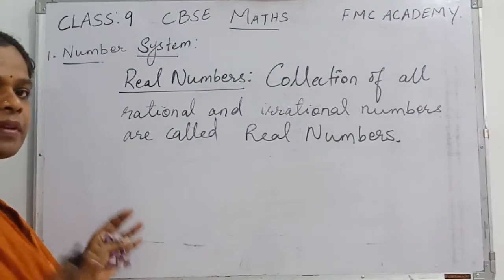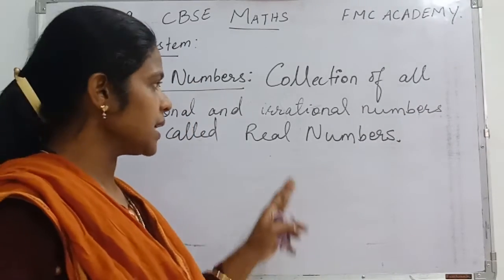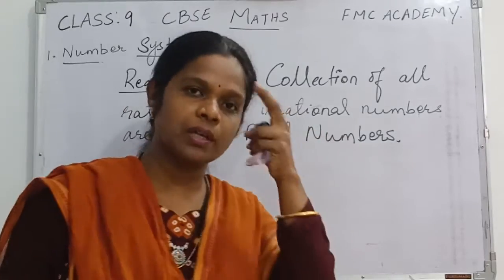Okay children, I think it is very clear. All the rational numbers as well as all the irrational numbers are called real numbers.